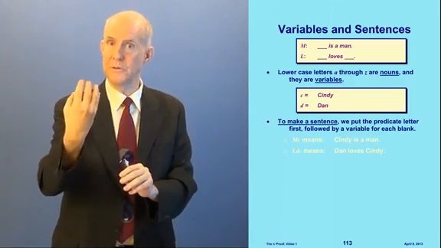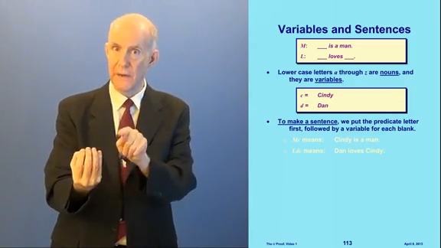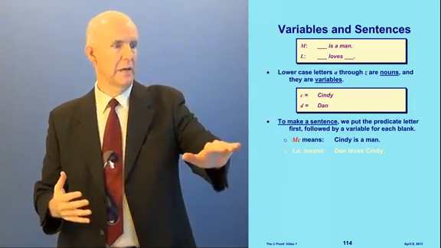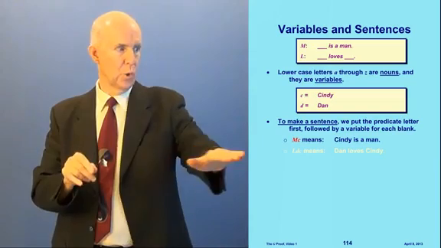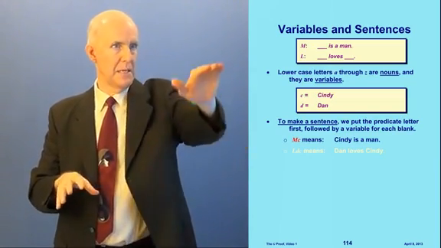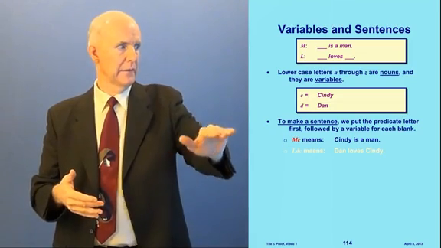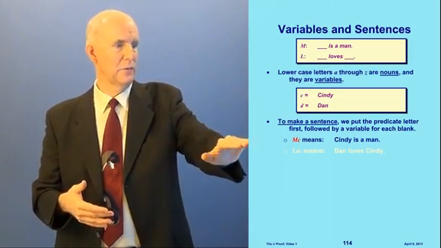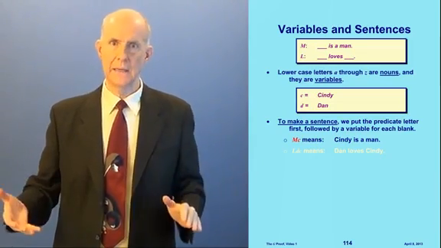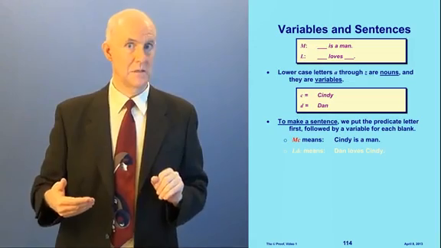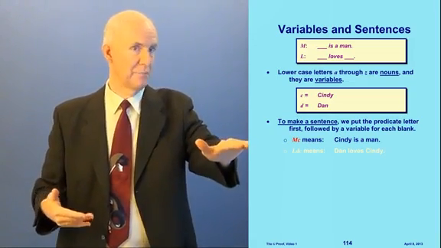We put the predicate letter first, followed by the lowercase letters, 1 for each blank. For instance, right here, capital M, lowercase c, big M, little c. What does this mean? Well, the big M means blank is a man, and the little c means Cindy. So the Cindy goes into the blank, and so we get Cindy is a man.